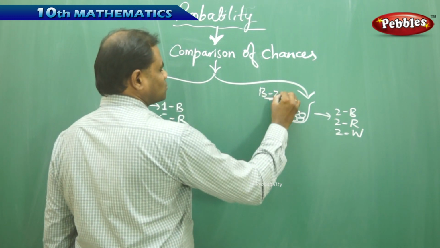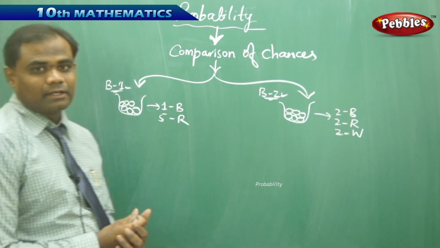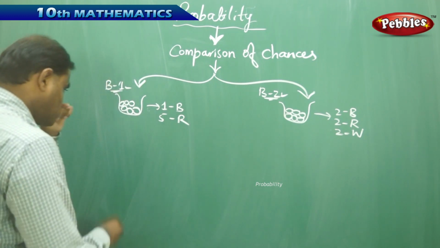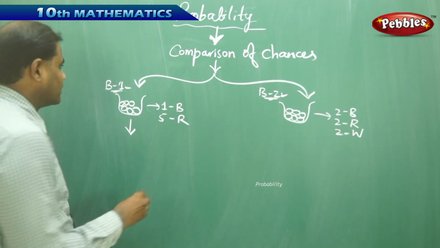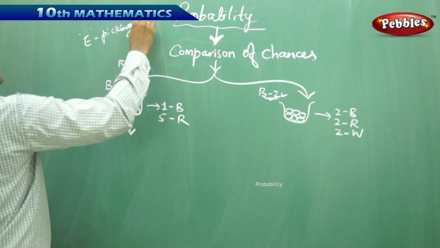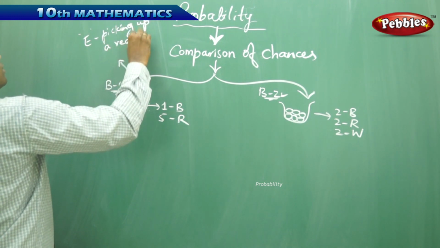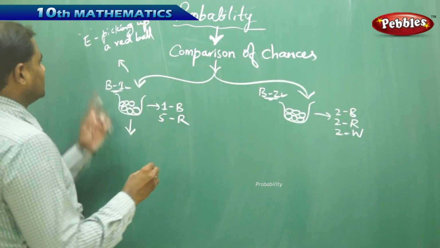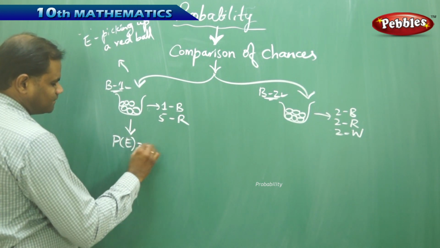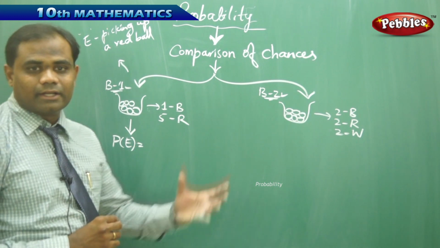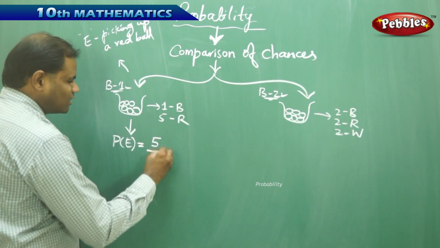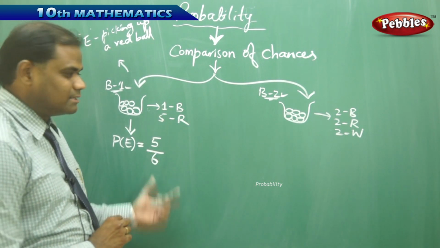Now let's compare the two chances: where is the better chance of picking a red ball? The event in this case is picking up a red ball. For bag 1, n of E, the number of outcomes of picking a red ball, is 5, since I can pick 5 different red balls, and the total number of outcomes is 6, as clearly seen here.